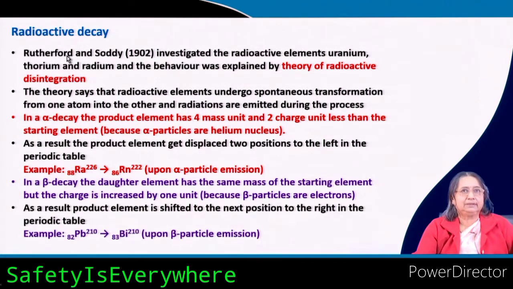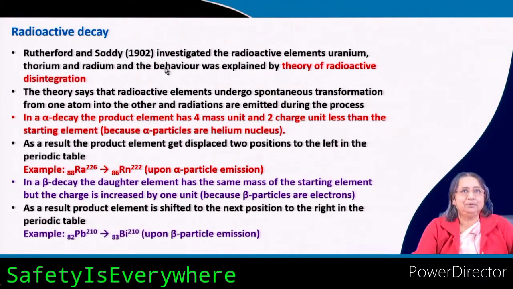The two scientists Rutherford and Soddy, you all have heard the name Rutherford, very famous person. In 1902, they investigated the radioactive elements uranium, thorium and radium, and the behavior was explained.